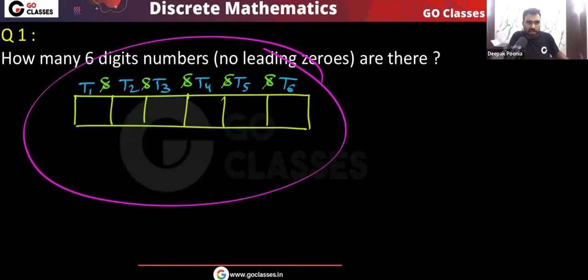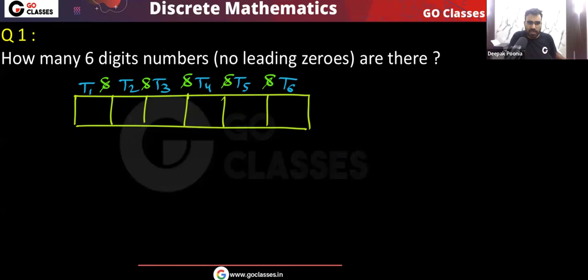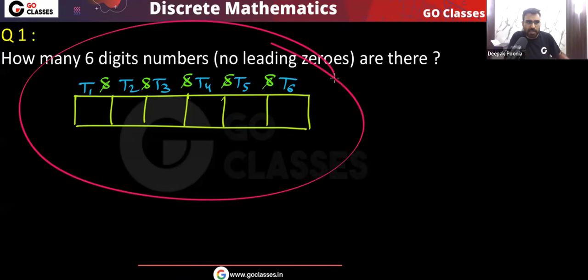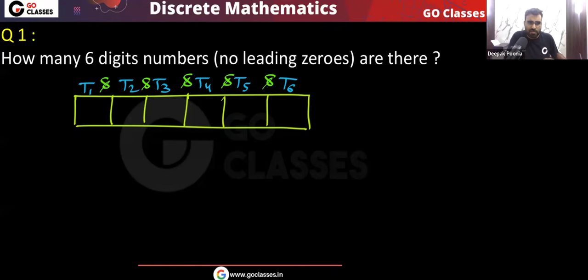Okay. Now tell me one thing here in this question. All these tasks, are they independent of each other, or is there any dependence? Do they depend on each other, or is there complete independence? Yes, they are independent of each other. Notice one thing, what you put here, for example, let me put 8 here. Now once this task T1 is over, you can see this task T1 has no effect on task T2. If I put 8 here, I can put 8 here, I can put 7 here, that is my choice, whatever I want. So you can see how I have done one of these tasks does not affect other tasks. All these 6 tasks are fully independent of each other.